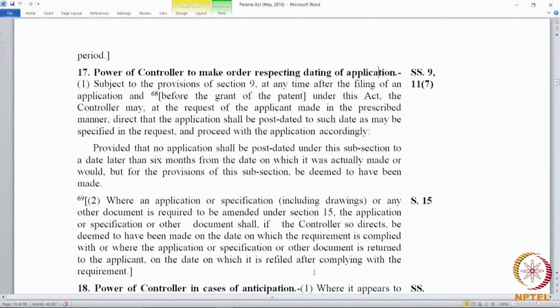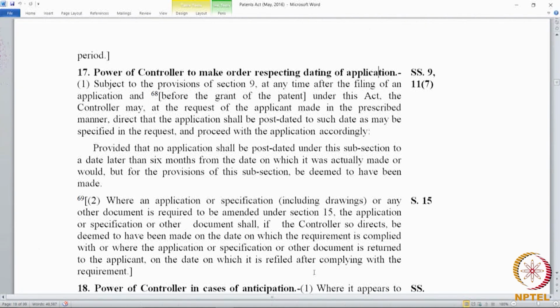Post dating, when you file a provisional and you withdraw the provisional for whatever reason. You file a provisional, you withdraw the provisional and you file a complete. So, the complete does not get the priority of the provisional because the provisional is withdrawn. In that case, the earlier date is given up and the invention gets the date of the complete. So, it gets post dated because the idea of filing a provisional was to preserve priority. But now if you have withdrawn it, then there is no point in claiming that priority because you have withdrawn the application. It is not there in the system.